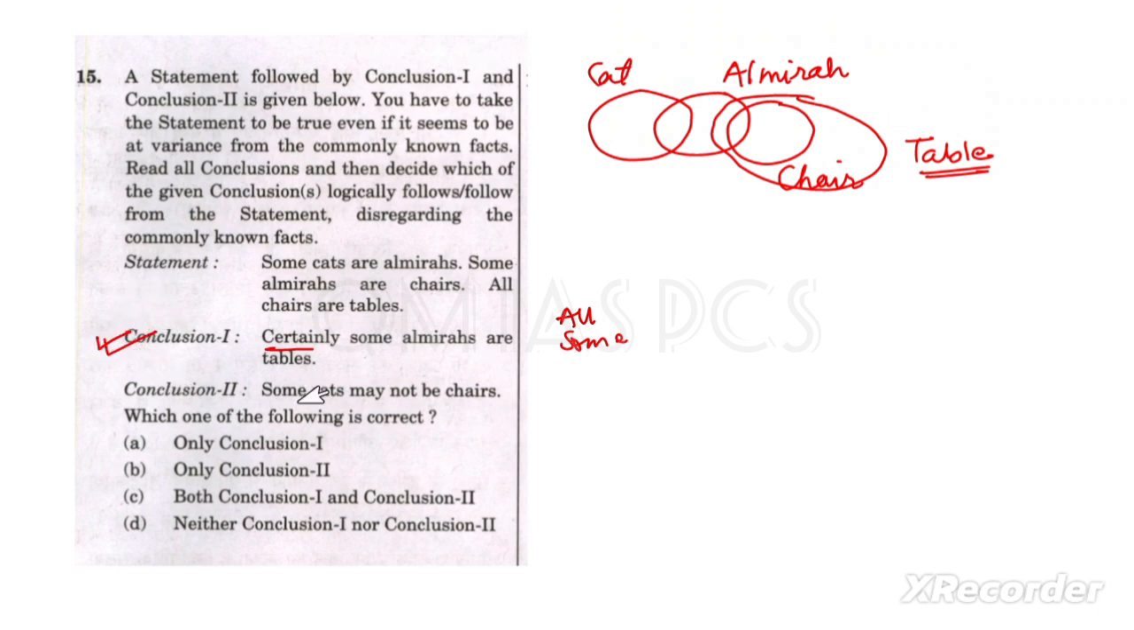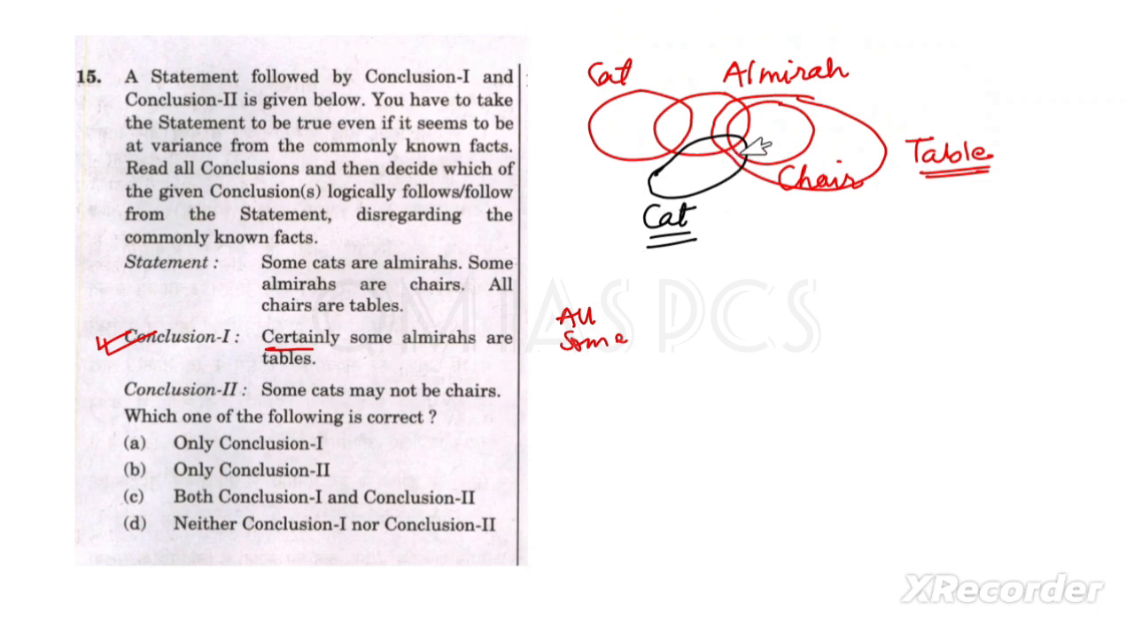The next statement is some cats may not be chairs. Some cats may not be chairs. Right now this is the diagram. You can draw it like this, we can say this is for the cat. We can draw it like this for the cat. Is it possible for the cat to have a common part with the almirah? It is not given about the chair or the table, but we can draw it like this. So we can say some cats may not be chairs.